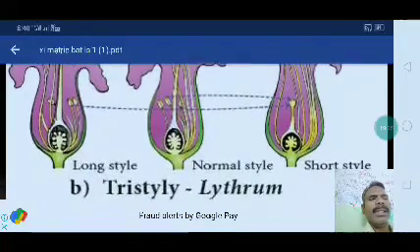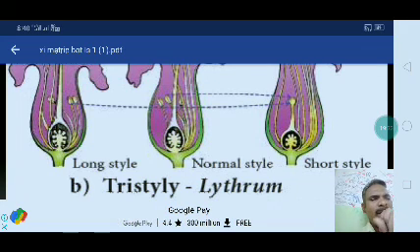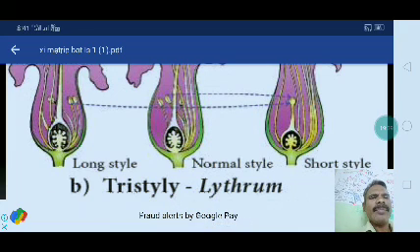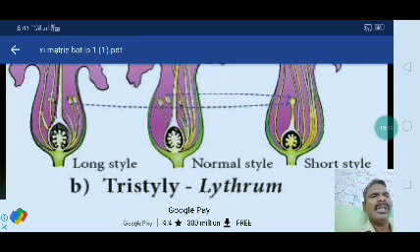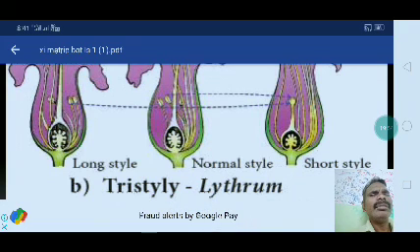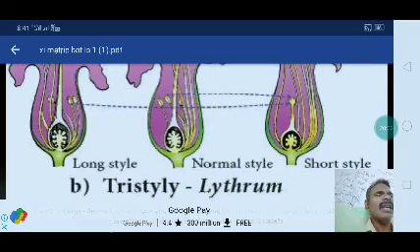You can see here there is a long style, normal style and short style. In tristyly there are 3 different types of style. The stamens of the long style will fertilize with the stigma of the short style, and the stamens of the normal style will pollinate with the normal stigma.